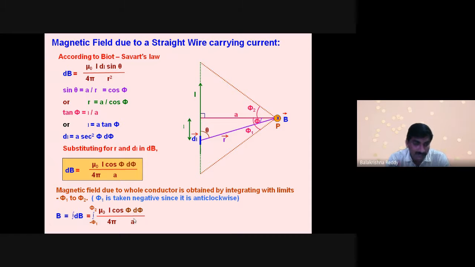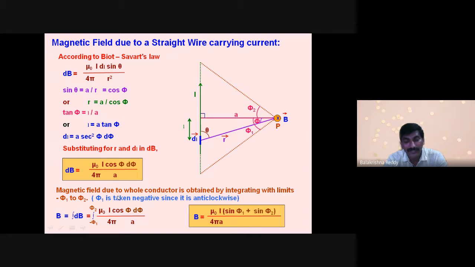Now what terms can be integrated here? Only the phi terms are integrable, meaning only cos phi d phi we can integrate here. The rest are all constants. So the integration of cos x dx becomes sin x, and evaluated between the limits it becomes sin phi in this equation.